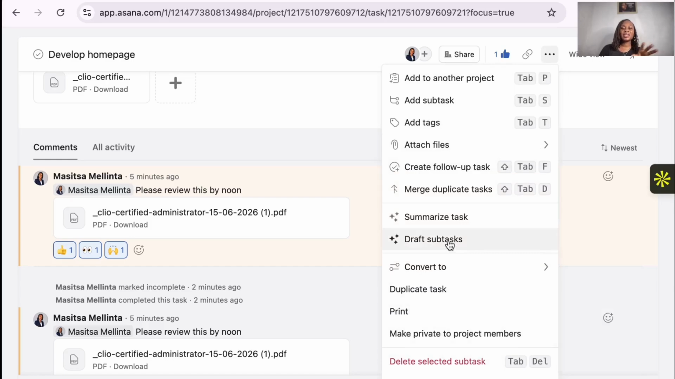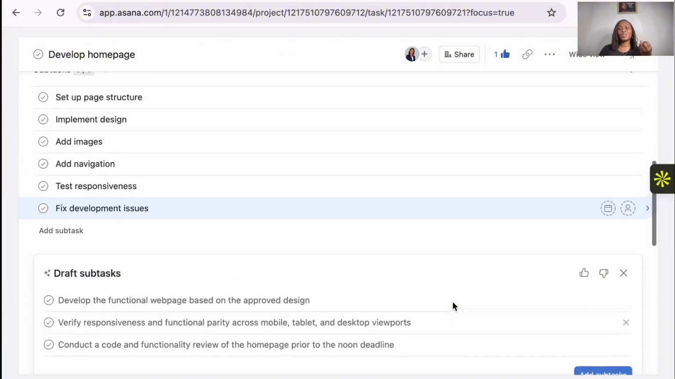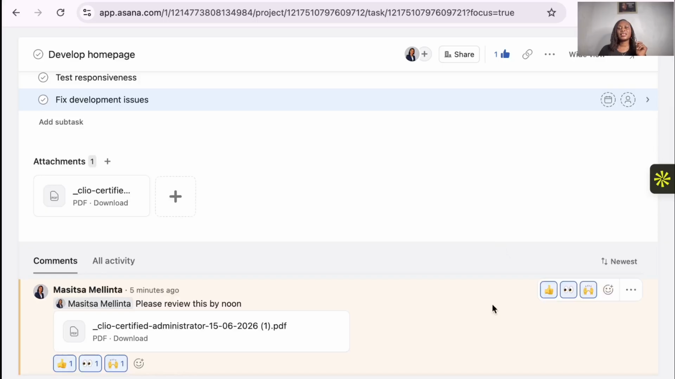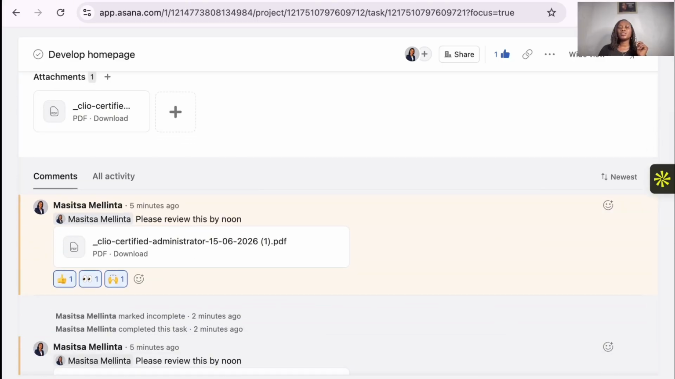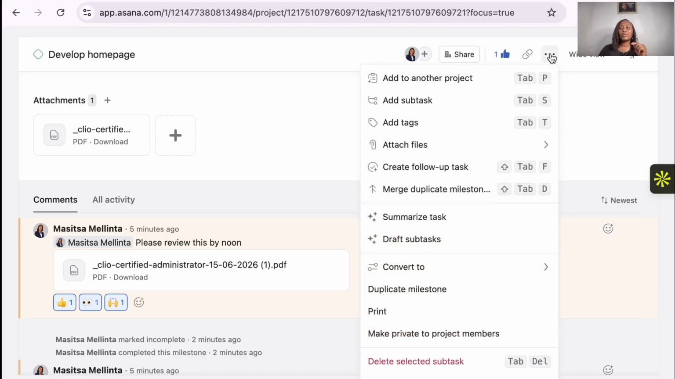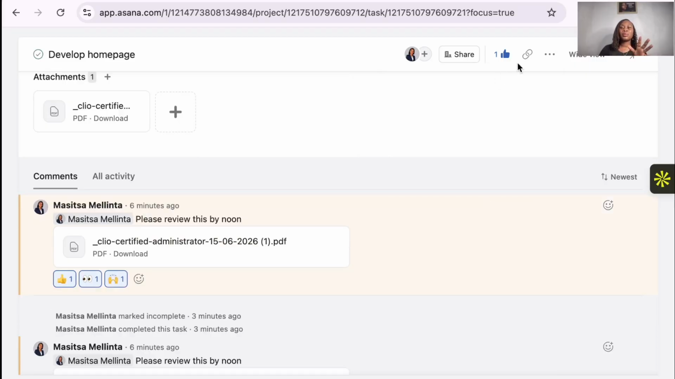Now you can draft subtasks if you want to, like this one, AI as well, it can help you draft the subtasks. So you can see it's going to show you a draft of what is happening. If you don't want to see it, just discard it. And then once you're done with that, there's another thing, which is convert the task. These are tasks already. If you want it to be in milestone, you could do that. You can convert it to approval, subtask, project, task template, depending. But mine, I want it to remain in task, so it's going to remain the way it is.